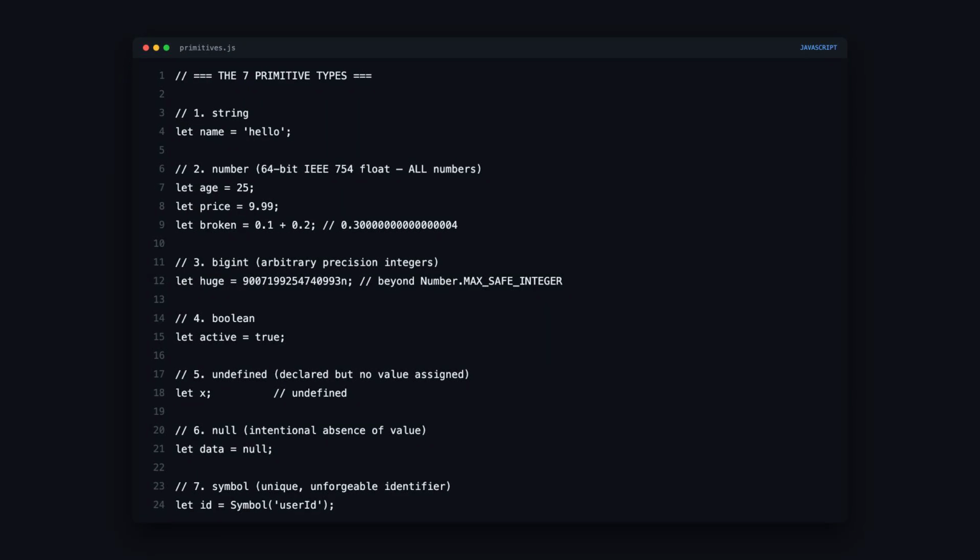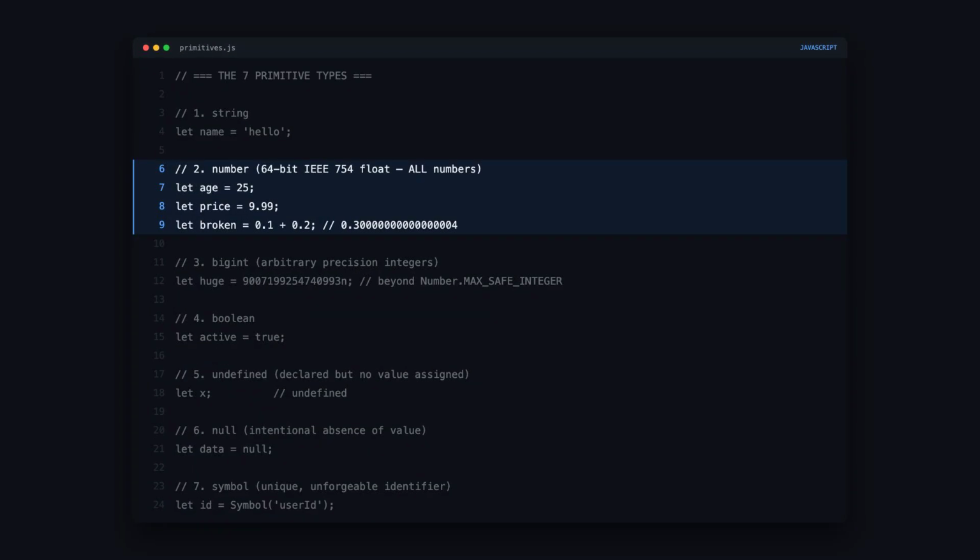JavaScript has exactly 7 primitive types: string, number, BigInt, Boolean, undefined, null, and symbol. The one that trips people up first is number. JavaScript doesn't have integers. Every number is a 64-bit IEEE 754 floating point. That's why 0.1 plus 0.2 doesn't equal 0.3. It equals 0.30000000000000004. This isn't a JavaScript bug. It's how binary floating point works in every language.